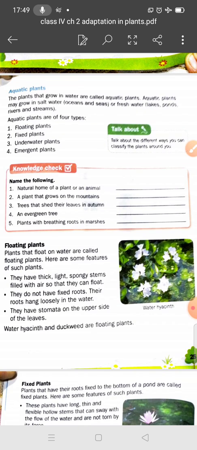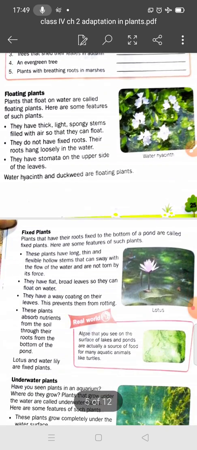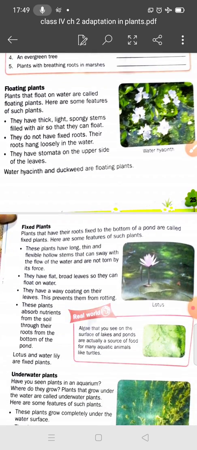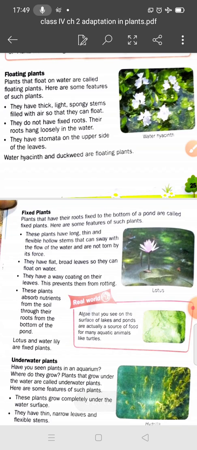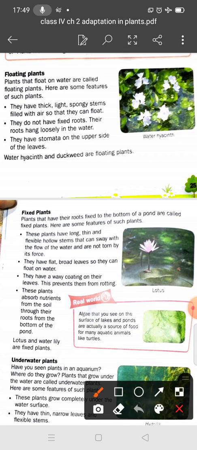Now student, we will discuss the first aquatic plant, the floating plant. Plants that float on water are called floating plants. There are some features of these plants. They can float because they have a thick, light, spongy stem filled with air, so they can float. You can underline this point.